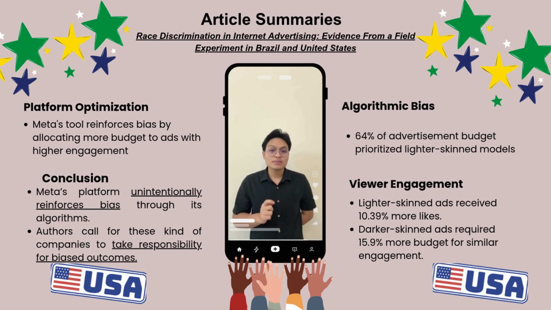Advertisements with lighter skin models also received more likes compared to darker skin models. To achieve the same engagement, advertisers had to spend more on ads with darker skin models, adding a financial barrier. Meta's optimization tool prioritized ads that were already performing well. Since lighter skin ads had higher engagement, the platform continued to allocate more budget to them, reinforcing the bias.